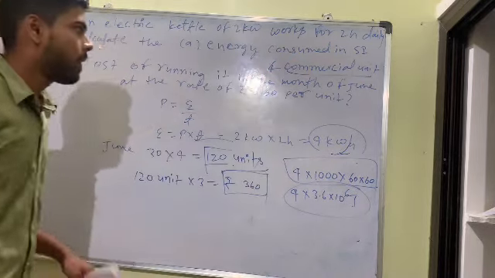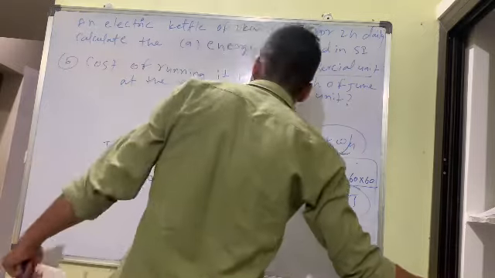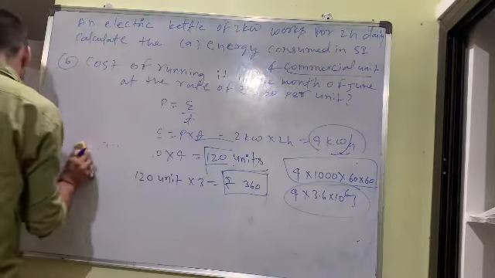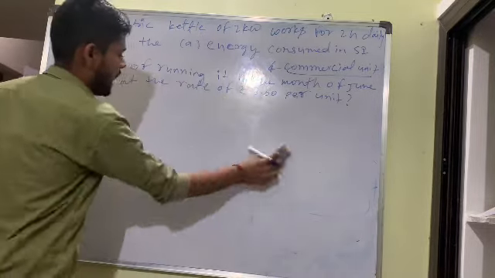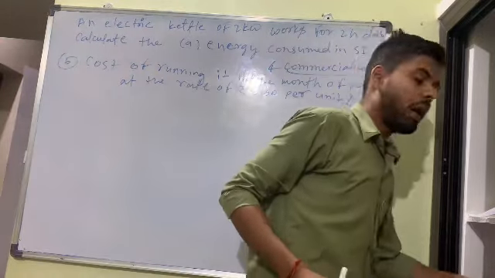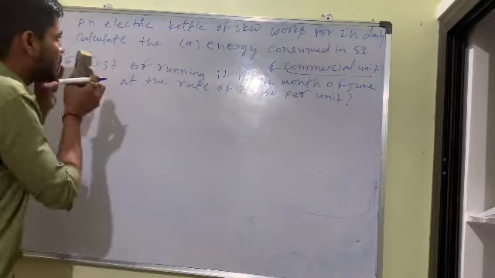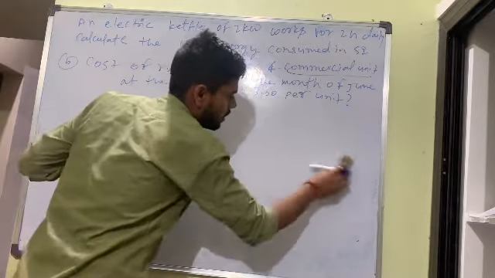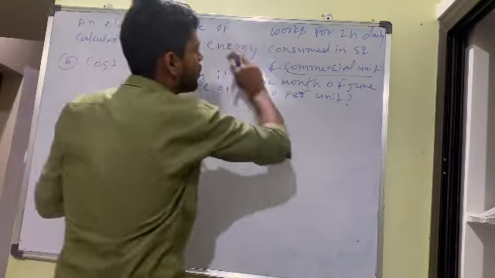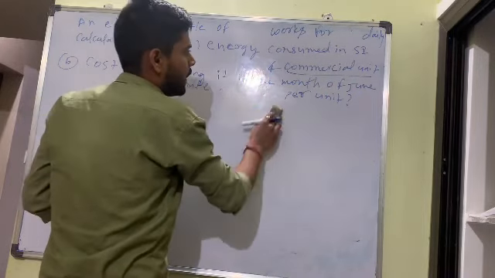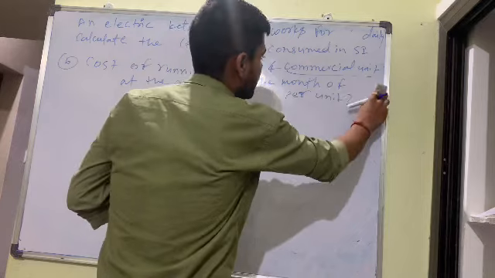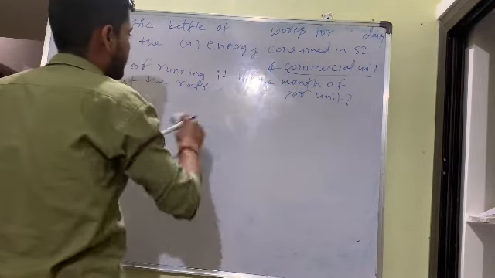Understand this question? If I change this data and give you another question, will you solve it? I will give you another question instead of that. I hope you want to solve and try it. Why am I telling you to focus on this question? Because maximum times they will ask this type of question. So see, instead of 2 kilowatt and 2 hours, I am giving you another way.